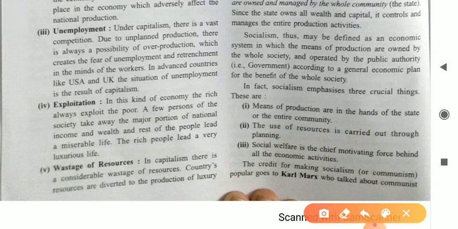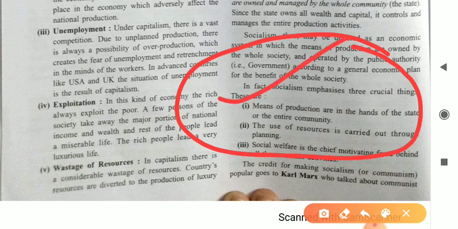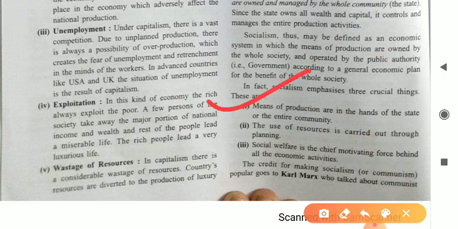In fact, socialism emphasizes three crucial things. Always keep in mind that these are the three important points of socialism. The first point is that the means of production are in the hands of the state or the entire community. Means of production means plants, machinery, factories, raw materials, and natural resources. All of these are in the hands of the entire community or the government, whether central or state.